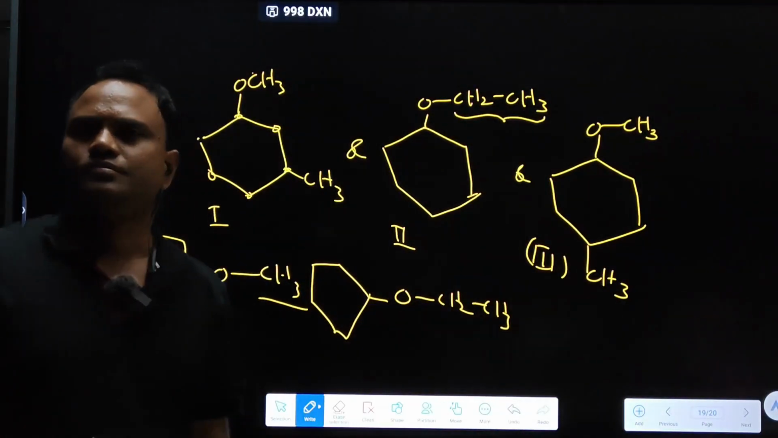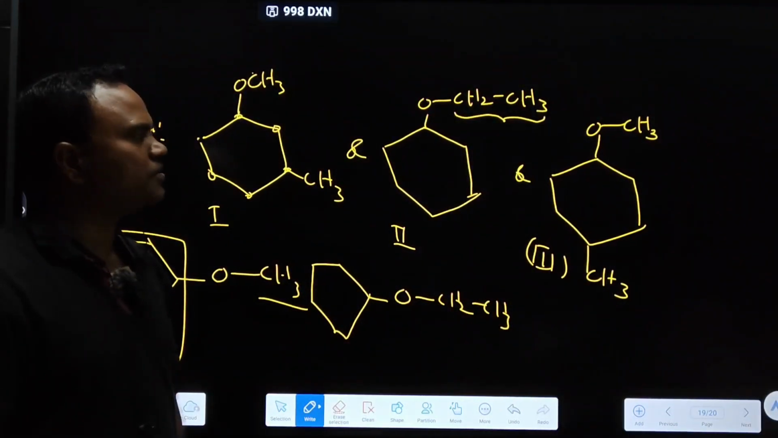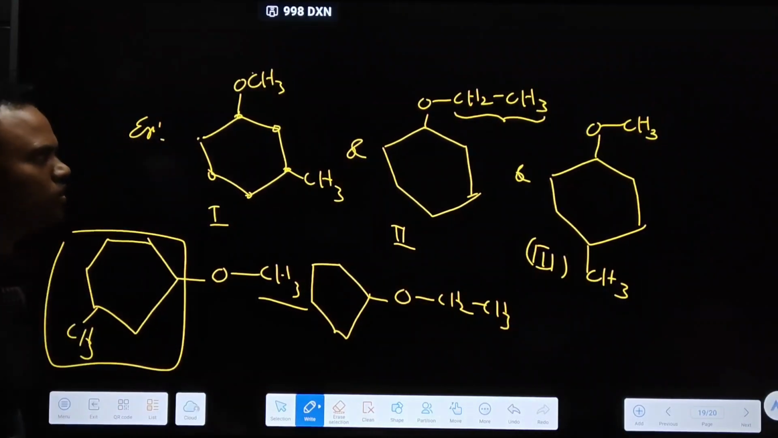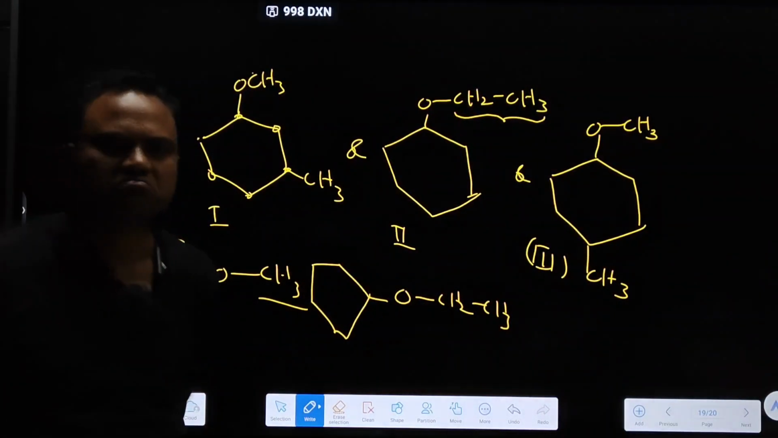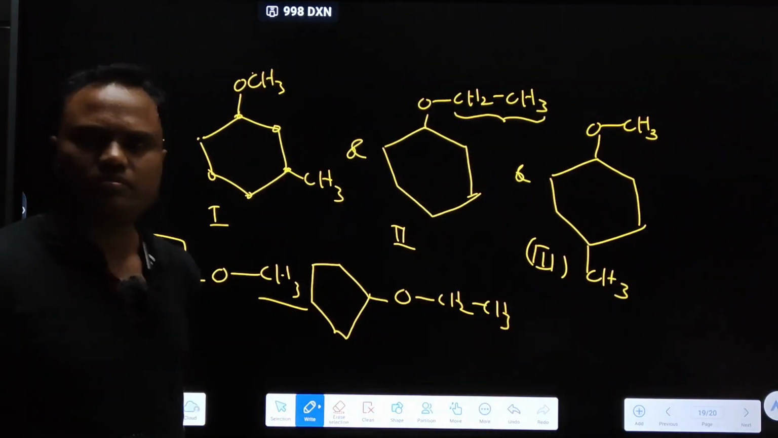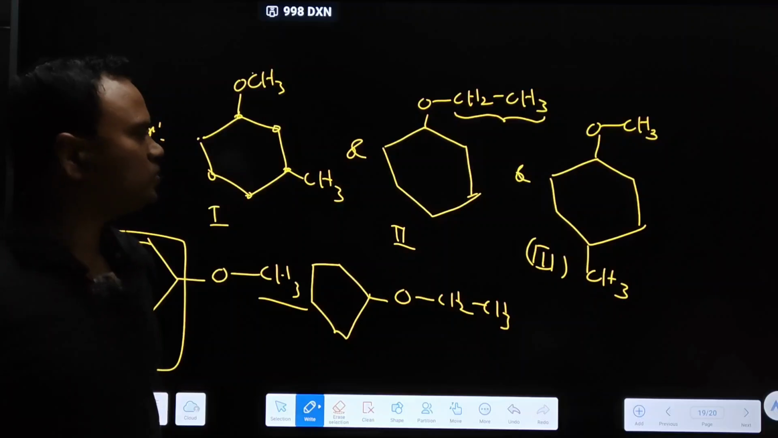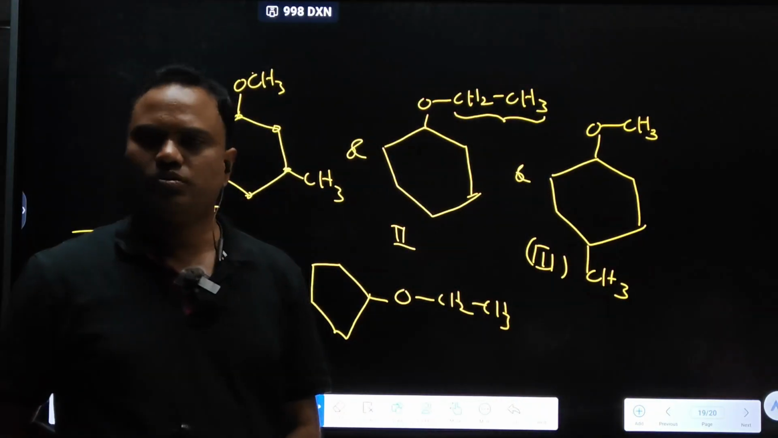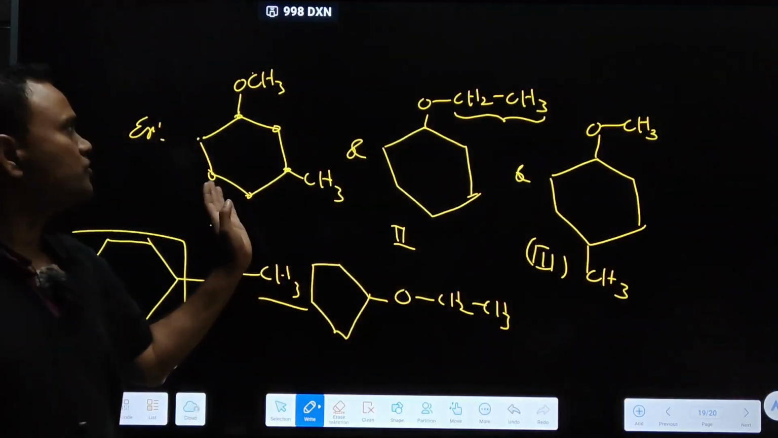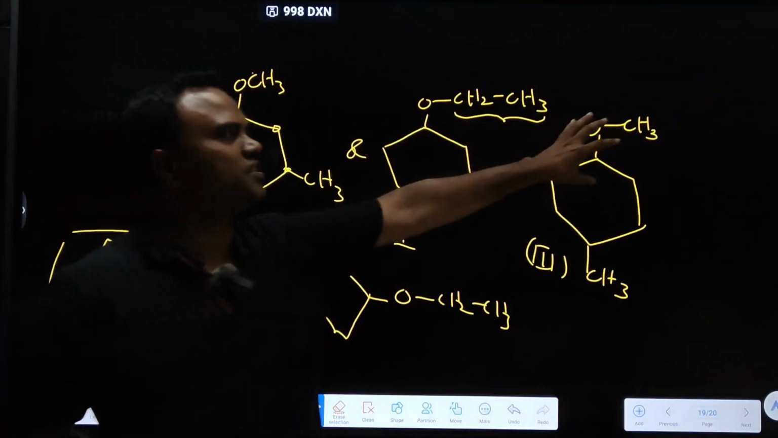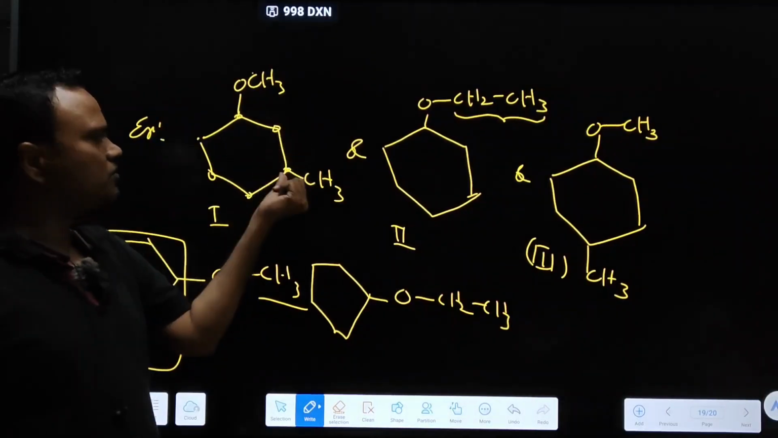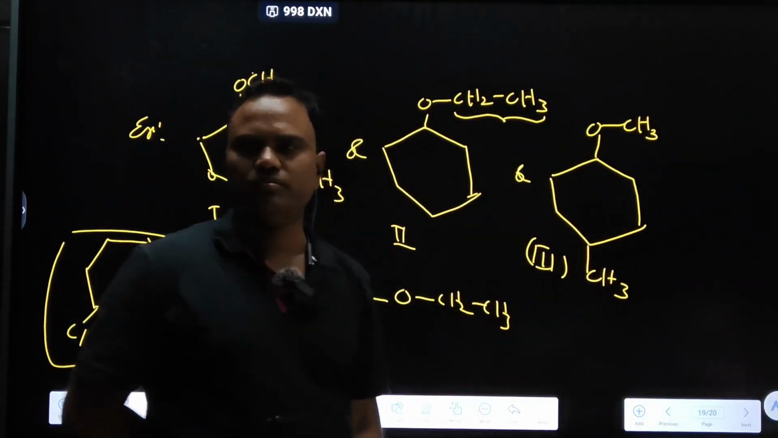And 2 and 3? 2 and 3 metamers. 1 and 3 position. Any other relationship? 1 and 3 position. Positional. Metamers only. 2 and 3 metamers only. 1 and 3? Positional. OCH3 is the same. That is important. But the methyl position is at 1 to 3, at 1 to 4.